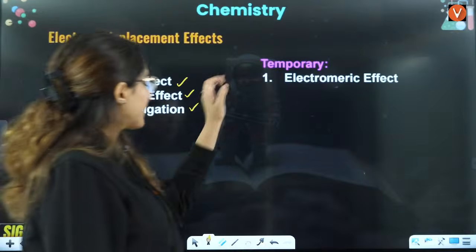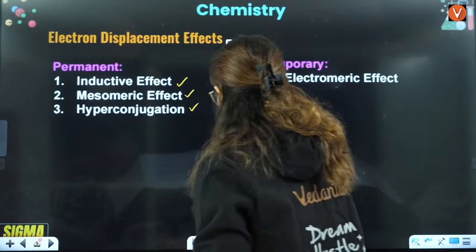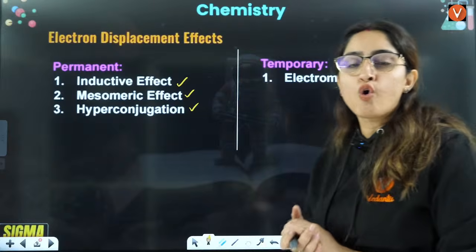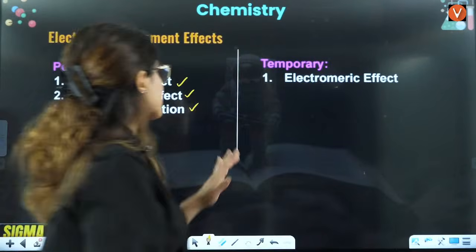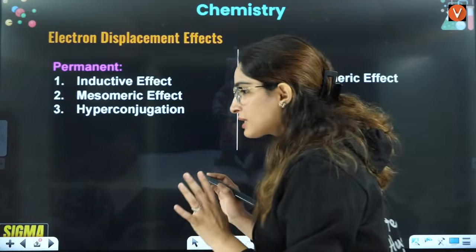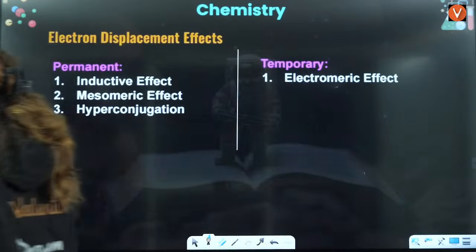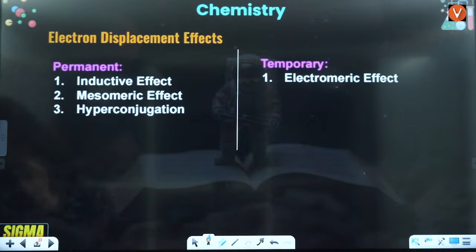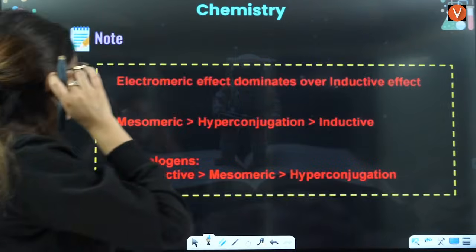Then there is temporary effect. Temporary effect is the effects that depend upon the reagents, right? So that is electromeric effect that we are going to discuss in today's class. Okay, so let's understand one by one. I am going to start with inductive effect. Let's start with inductive effect, right?